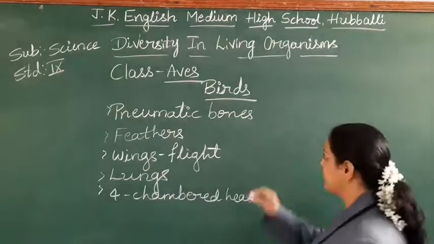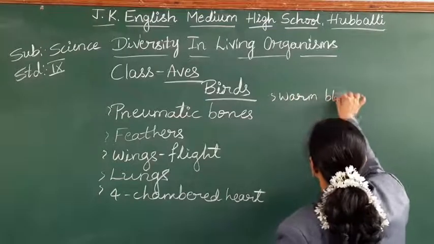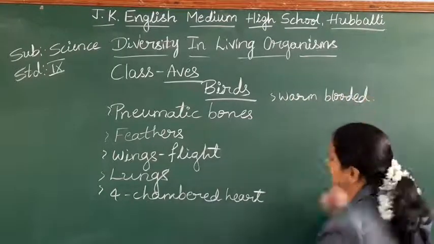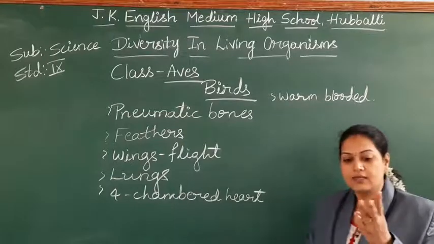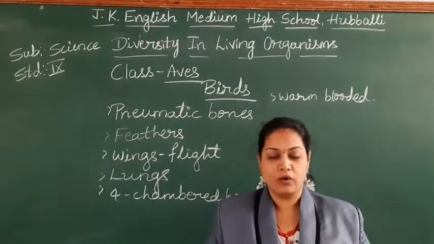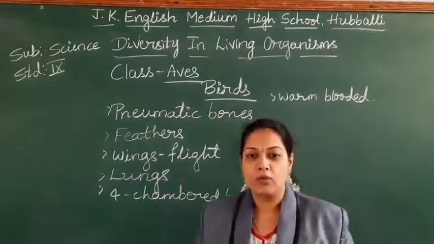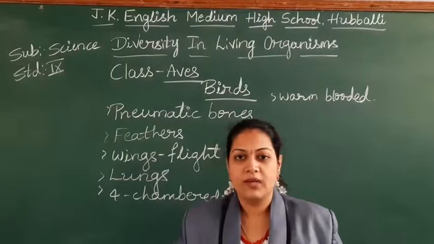And from here starts the warm blooded. Till Reptilia, the 3 classes, Pisces, Amphibia, Reptilia, what we discussed, these are cold blooded. Aves and Mammalia, these two are warm blooded. What is the meaning of warm blooded?